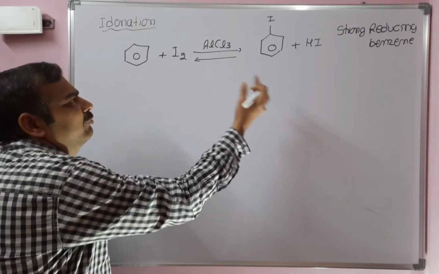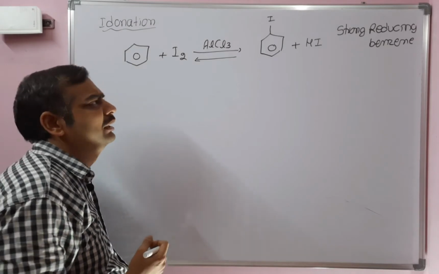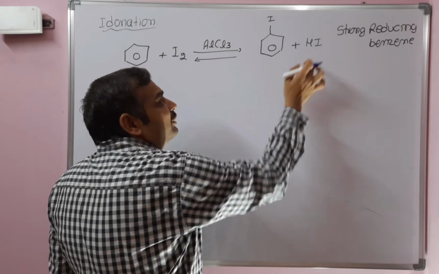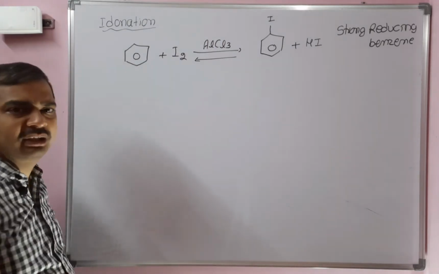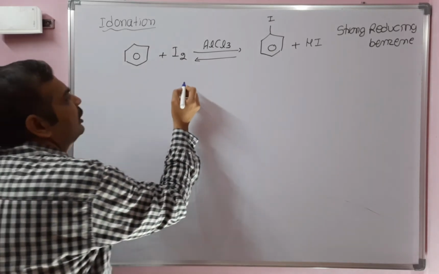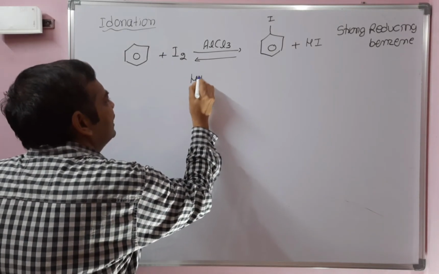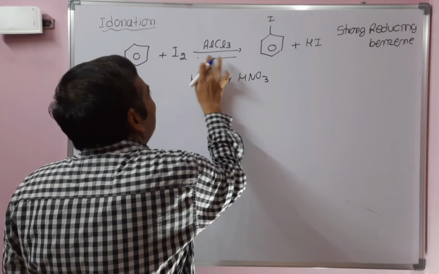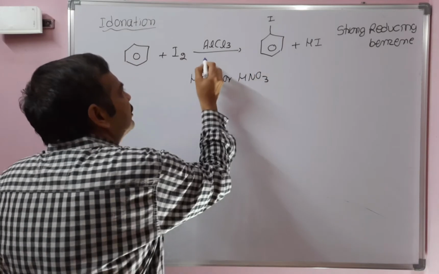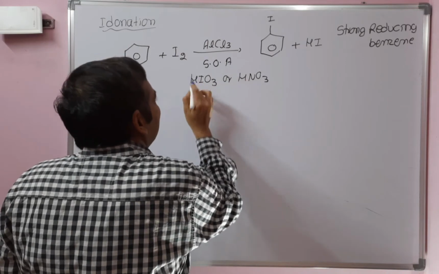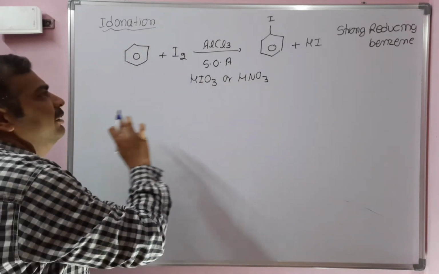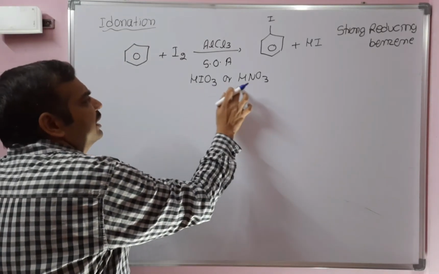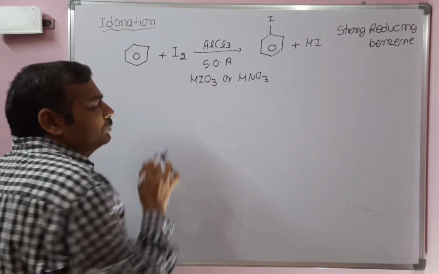So to move the equilibrium forward, we need to use a strong oxidizing agent. If you use a strong oxidizing agent, it quenches the strong reducing agent HI. What is happening if you use strong oxidizing agents like HIO3 or HNO3? There is no reversible reaction. If you use strong oxidizing agents like either HIO3 or HNO3, the equilibrium shifts towards the forward direction, there is no backward direction. If you are not using HIO3 or HNO3 as a strong oxidizing agent, the reversible reaction will take place.